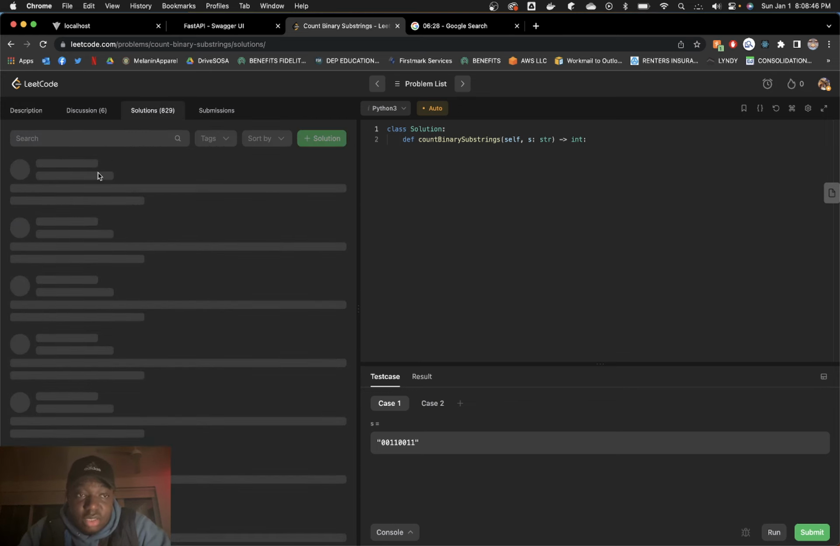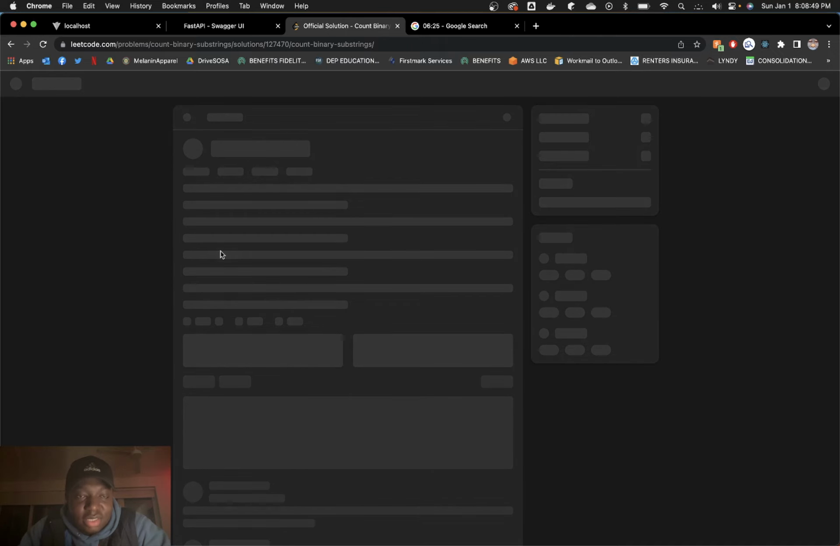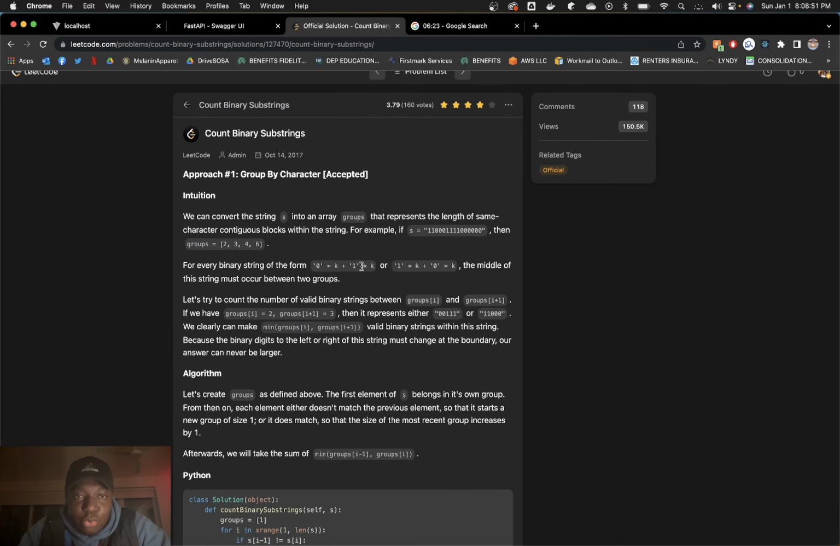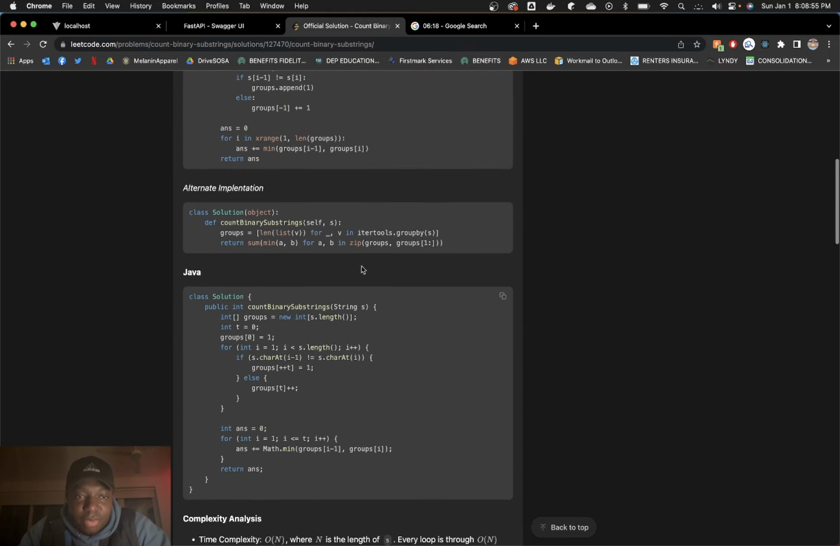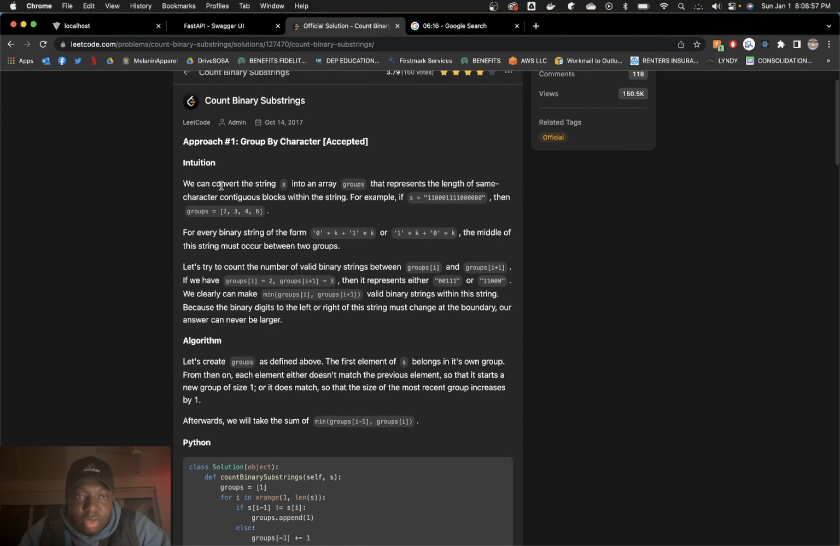Solution, please. LeetCode solution? Yes. Group by character. Okay, I have 2: linear scan. That's it. All right, group by character. We can convert a string S into an array groups that represent the length of the same character continuous blocks. For example, 1, 1, 1, 2, 3, 4, and 6.